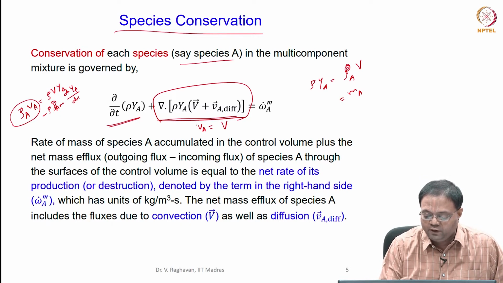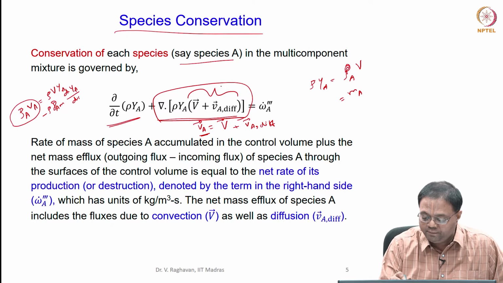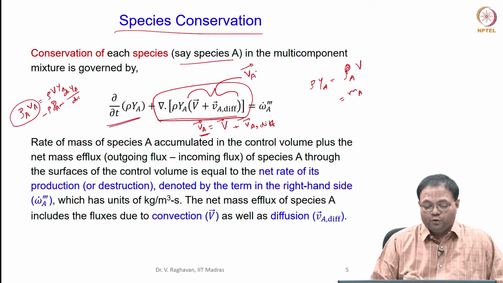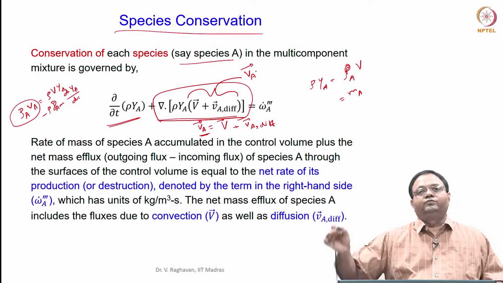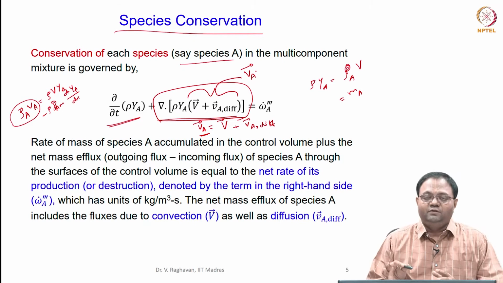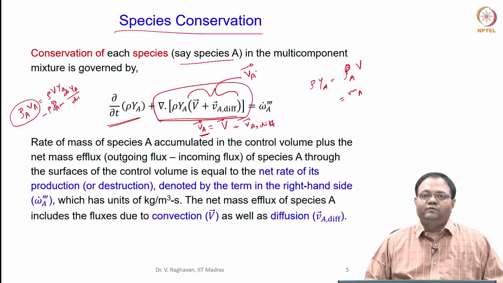The bulk velocity vector plus the diffusion velocity of A. So, this term represents the species velocity vector of A. With its own velocity, it is convected out of the control volume through some surfaces and convected in through some surfaces.